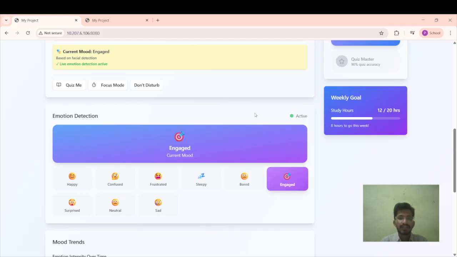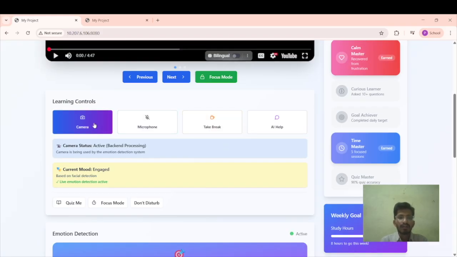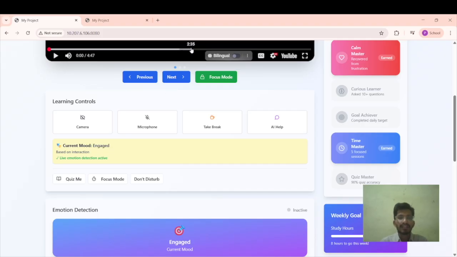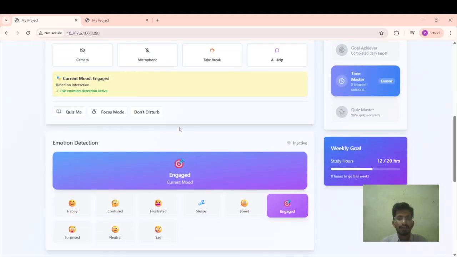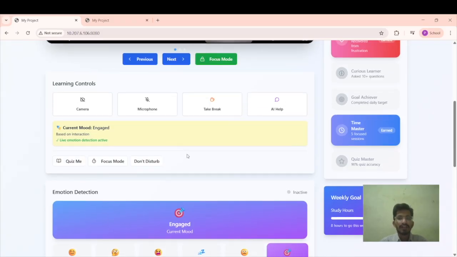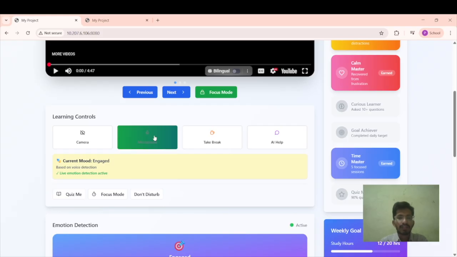The second thing is based on the voice. For example, in a 10-hour lecture video, at around 1 hour 20 minutes you don't understand the topic, so based on your mood you can tell that you are confused, frustrated, or bored. At that spot you can pick the microphone and say that at a certain instance of time you can't understand this topic, so please utilize it in the upcoming sessions, as we are going to explain.